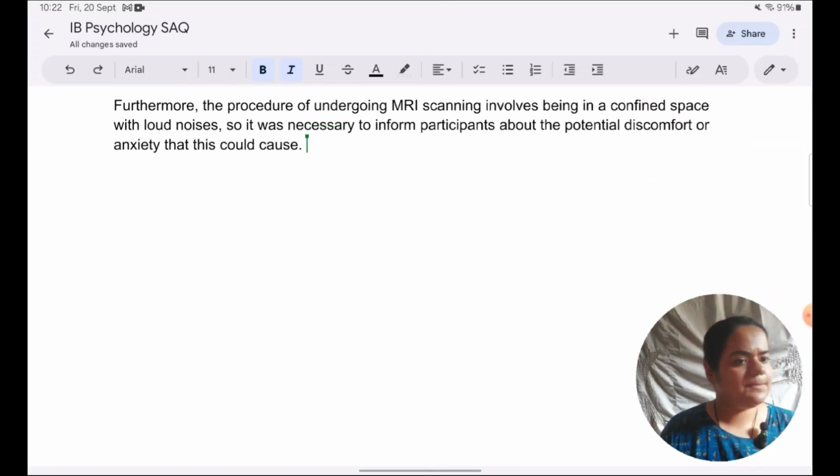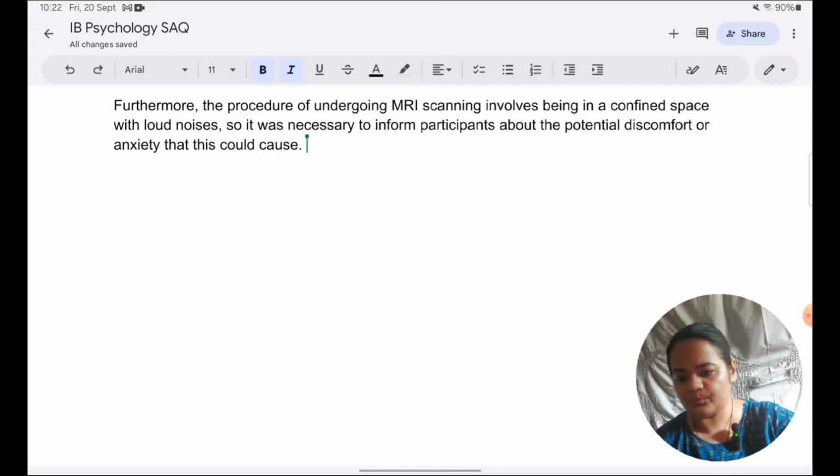Okay, so in this next paragraph, I'm showing the risks. In the last paragraph, what I showed is how autonomy needs to be respected, because that is what we had mentioned first under informed consent, that they should know the nature and procedure. So in the last paragraph, I linked it to the general definition of informed consent by showing what nature and procedure they needed to know about in this study. Then I've also mentioned that informed consent is also important because of the risks involved. So in this paragraph, I'm explaining what potential risks they were being exposed to.